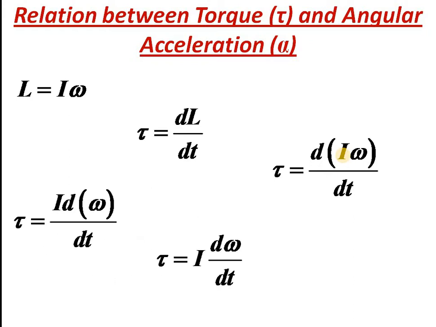d omega by dt is actually called angular acceleration. Whenever the body is getting its angular velocity changing, we get angular acceleration. So we write tau is equal to I alpha. So we could relate torque and angular acceleration using the concept of moment of inertia. This is yet another application of moment of inertia. In the previous topic also we found how moment of inertia can be used to relate rotational kinetic energy and angular velocity.